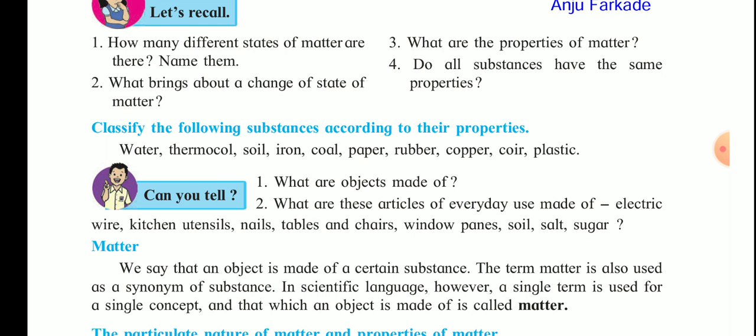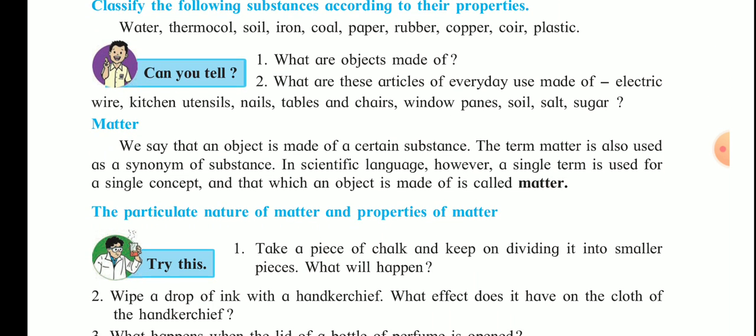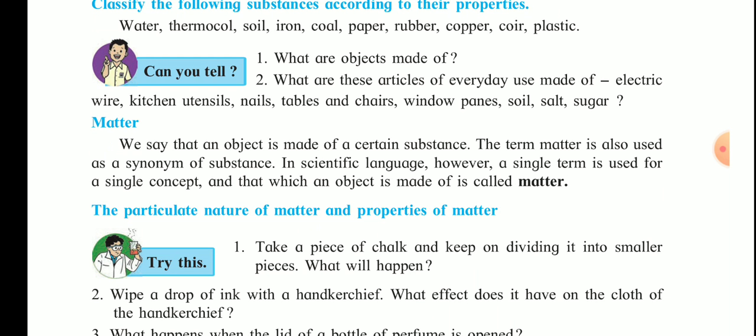Now the third, let us see what we mean by matter. We say that an object is made up of a certain substance. The term is used as a synonym of substance. In scientific language, however, a single term is used for a single concept. That which an object is made up of is called matter, or the objects are made up of matter. Next we will see the particulate nature of matter and the properties of matter.